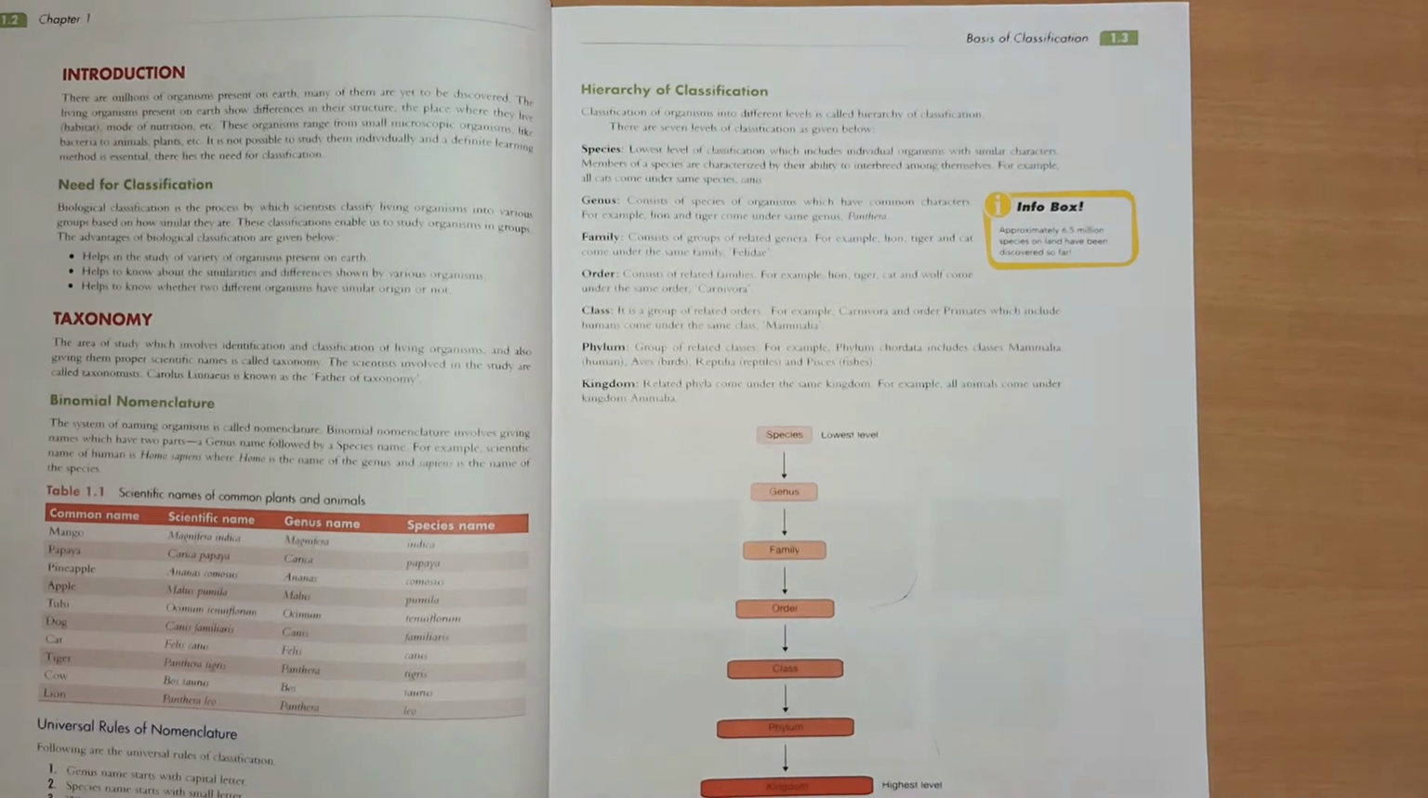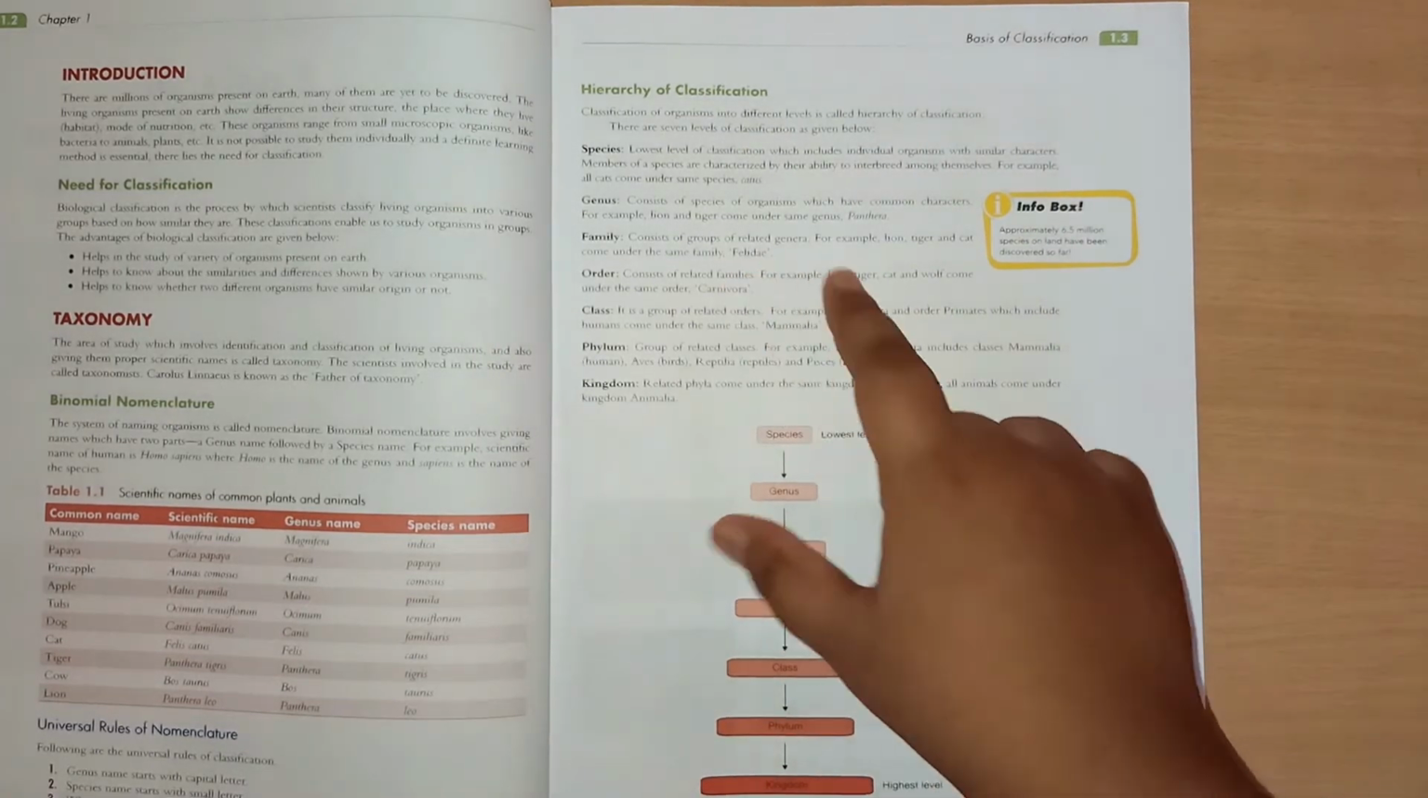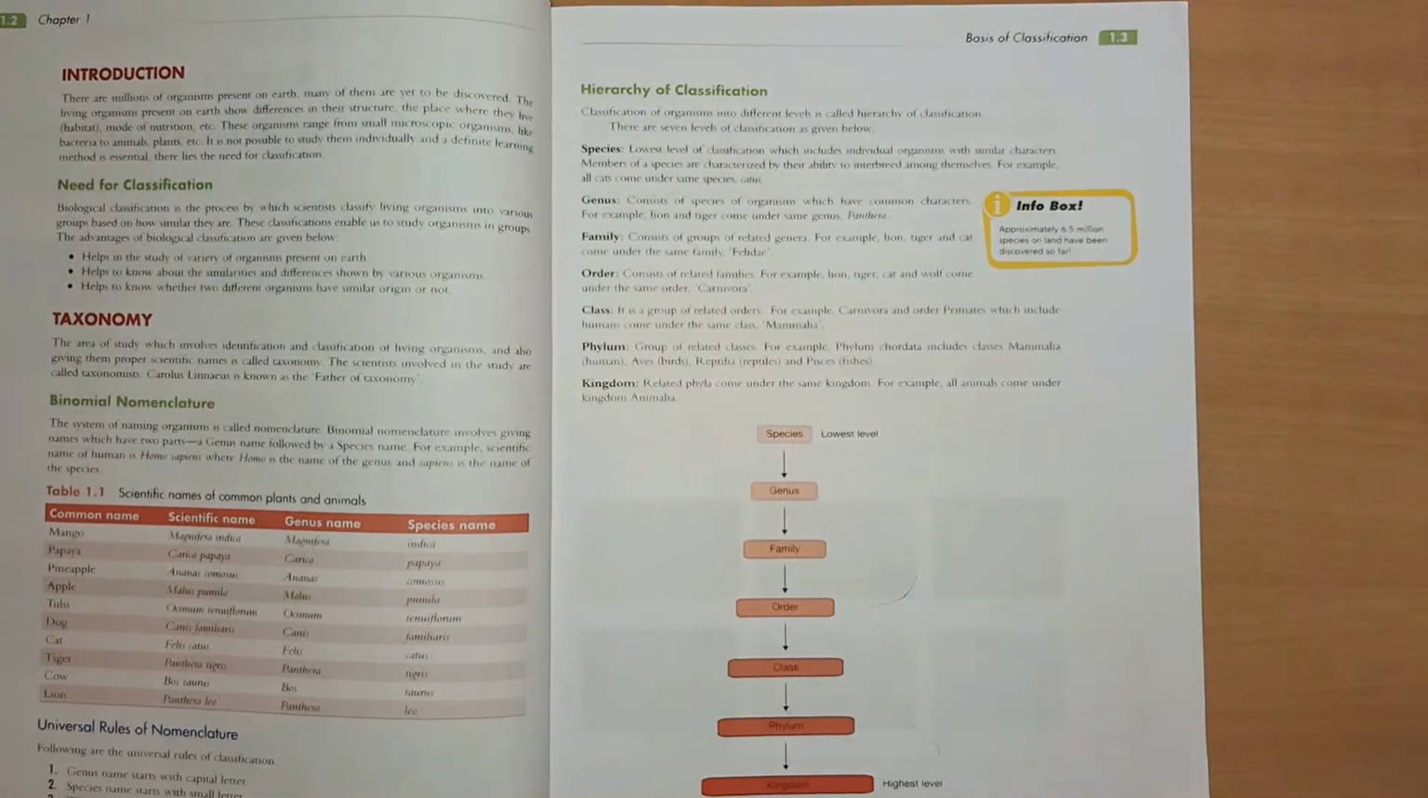So many genera which are related come under a family. Like lion, tiger, cat. We say lion and tiger come under the same family. These lion, tiger and cat come under the same family, Felidae. Let's move further. Order consists of related families.